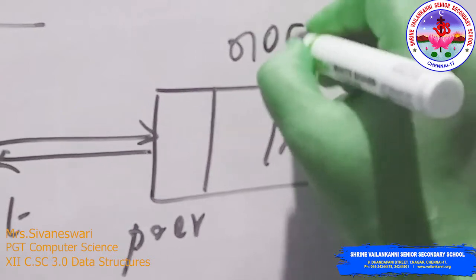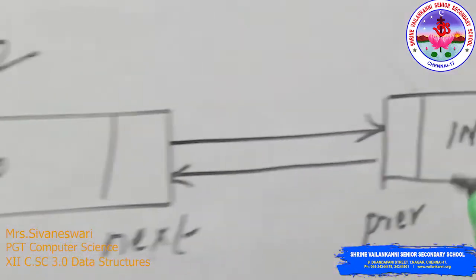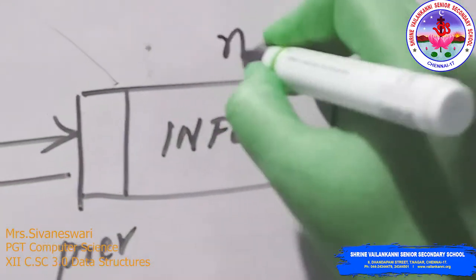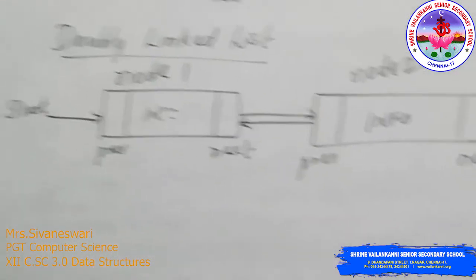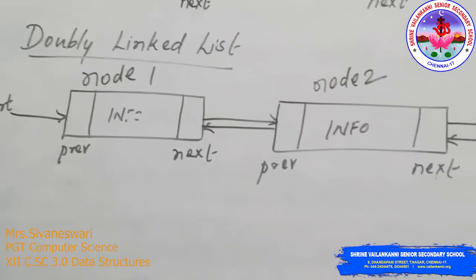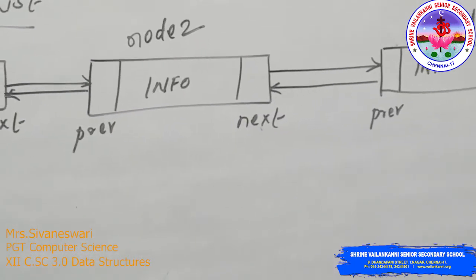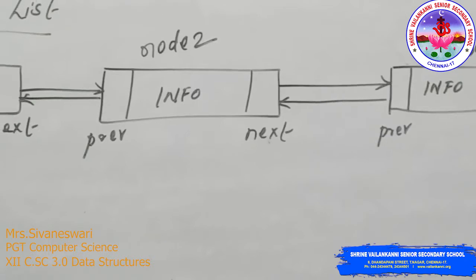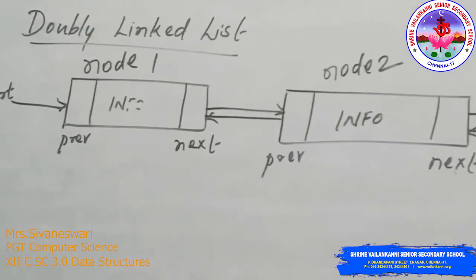This is node 1, this is node 2, and this is node 3. Now node 1 has previous, info and next. Node 2 has previous, info and next. The info part will have the value, while previous will hold the memory location of node 1.